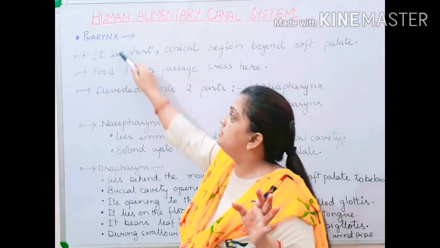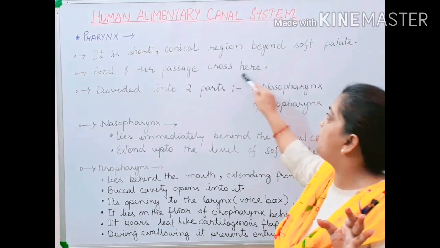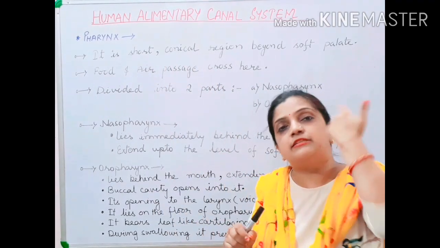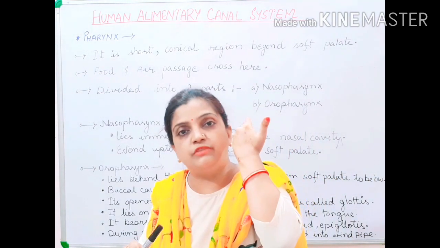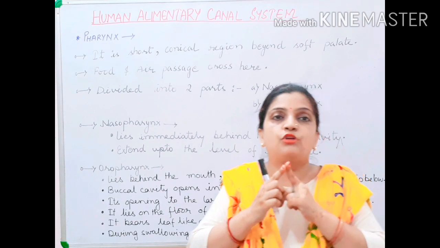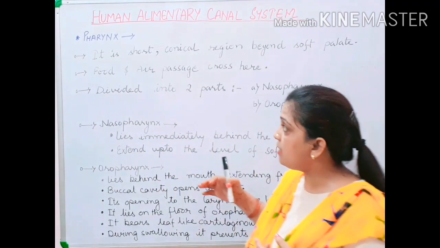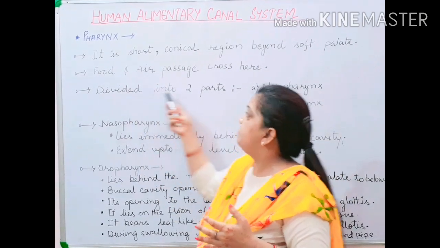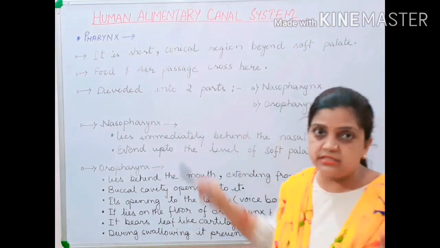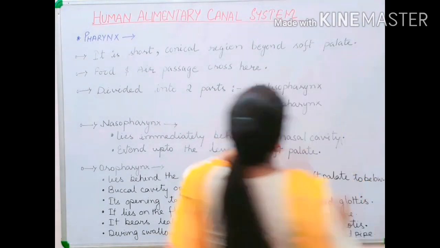Now children, this pharynx allows food and air to cross from here. It is at the posterior, the last part of the mouth, from where your food and the windpipe both pass behind inside the system. It is divided into two parts: the nasopharynx and the oropharynx.